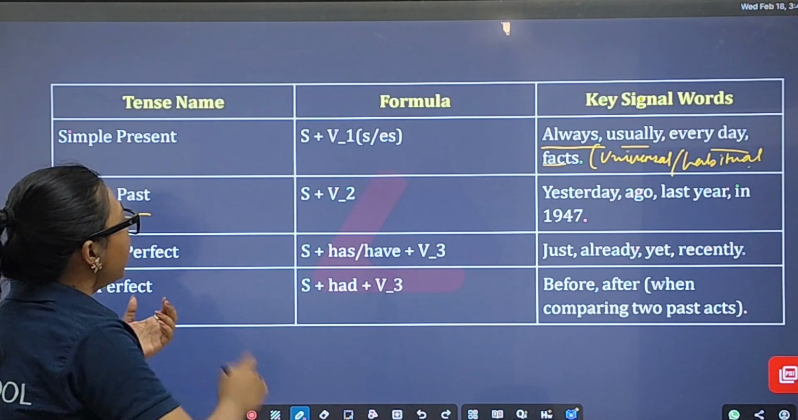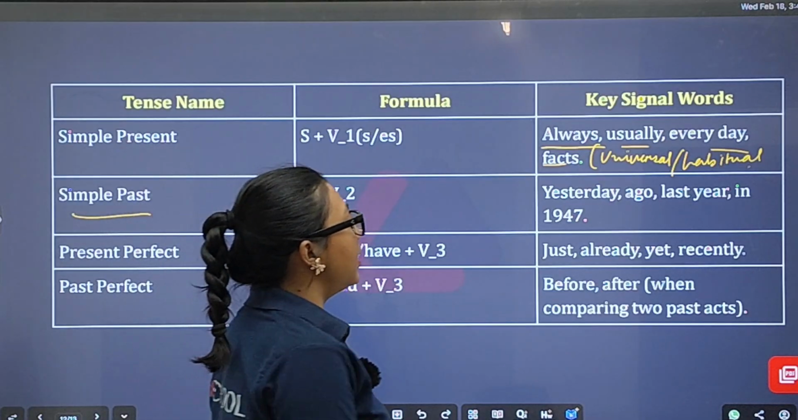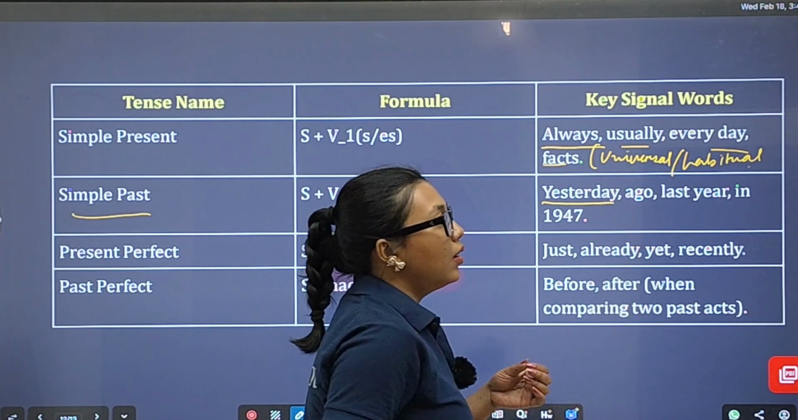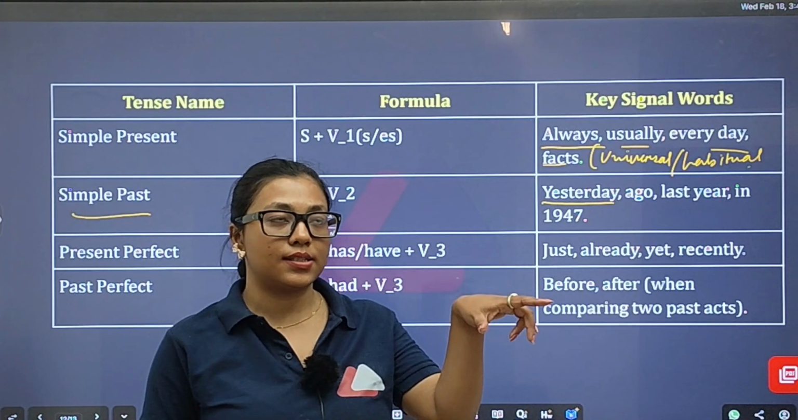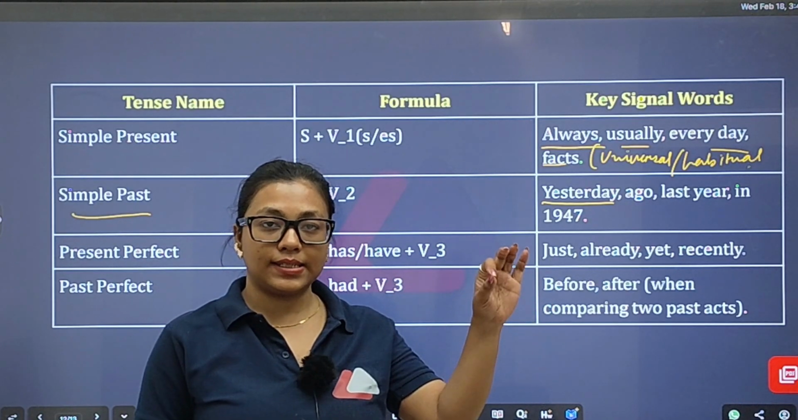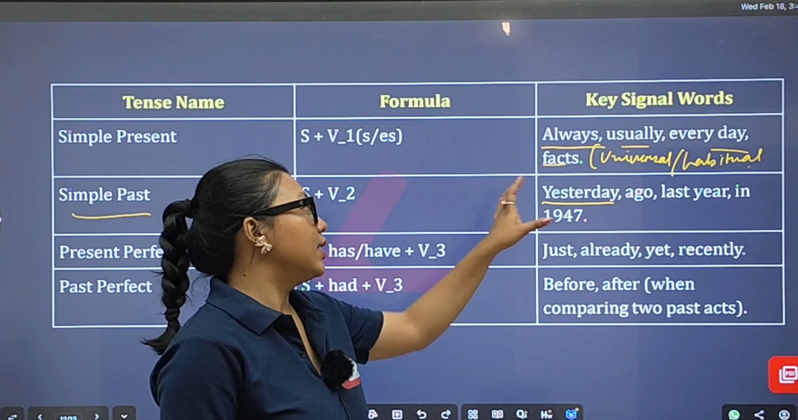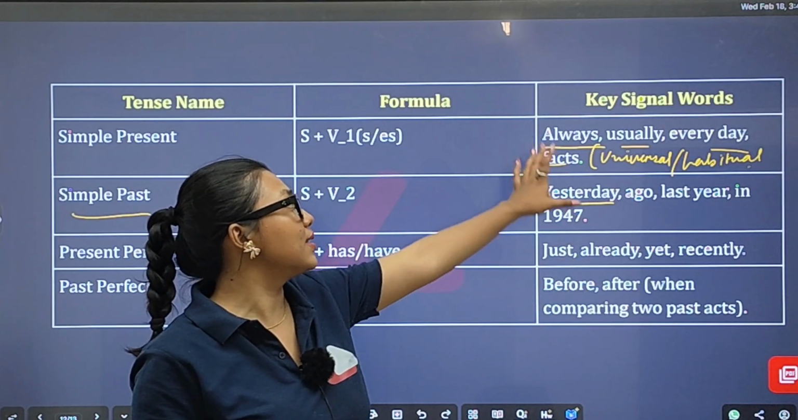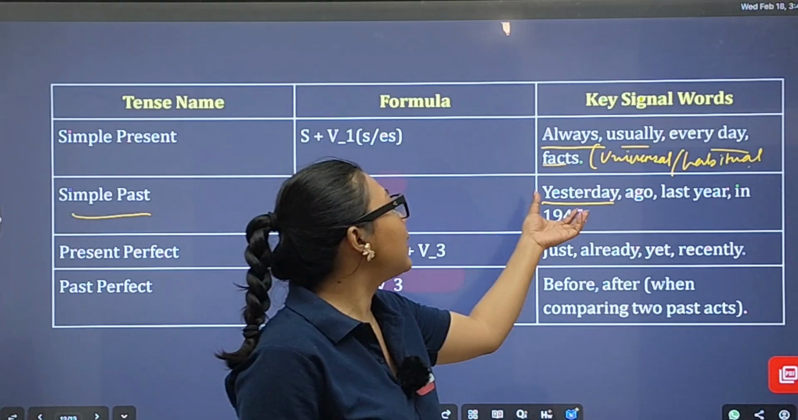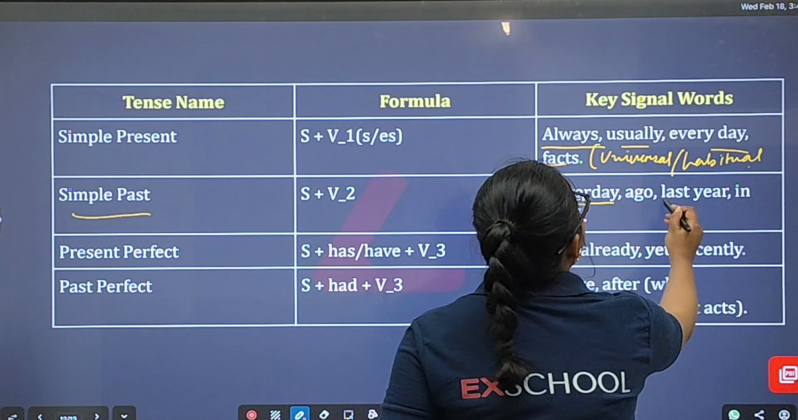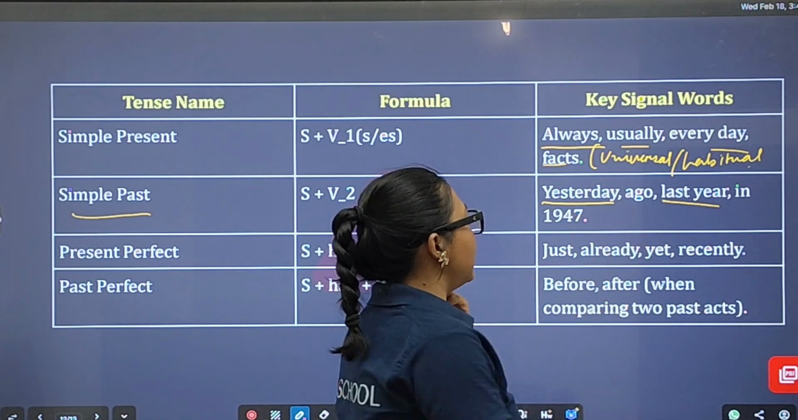And the formation of simple past is subject plus verb 2, with yesterday, ago. These are the hints, hence I provided you the key signal words. When you get yesterday, ago, last year, or when you see a year like 1947, then definitely it indicates simple past tense. Do remember that factor.